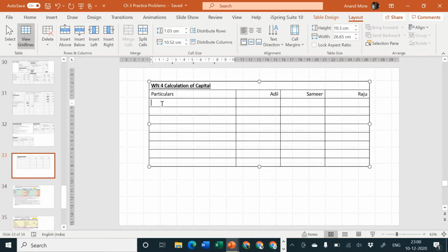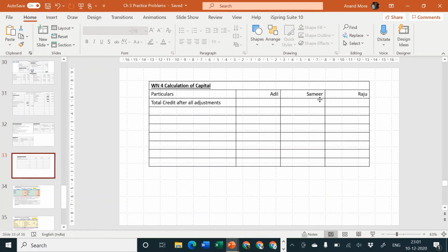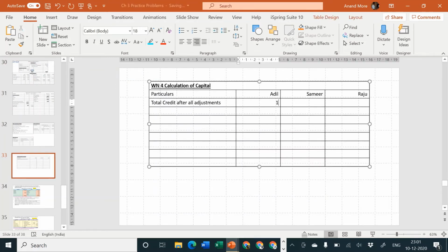I'll specify total credit after all adjustments. Let us find out total credit of Adil after all adjustments. 90,000 plus 8,000 is equal to 98,000, plus 10,000 is equal to 1,08,000, plus 12,900 is equal to 1,20,900. So I'm going to write here 1,20,900.